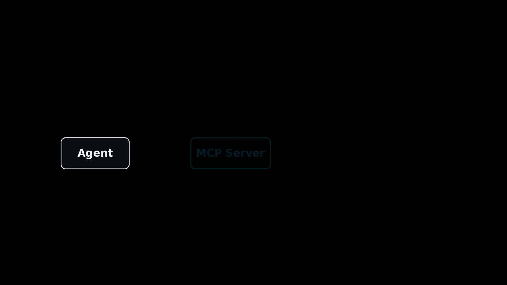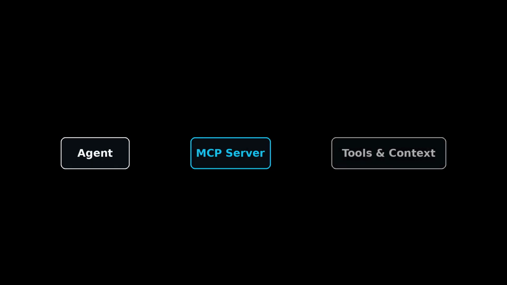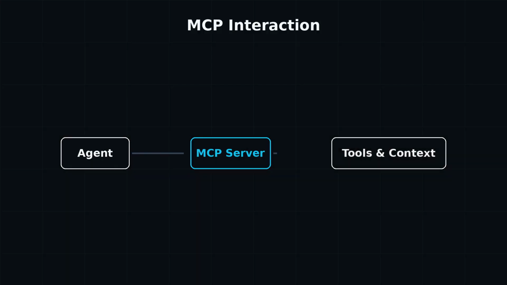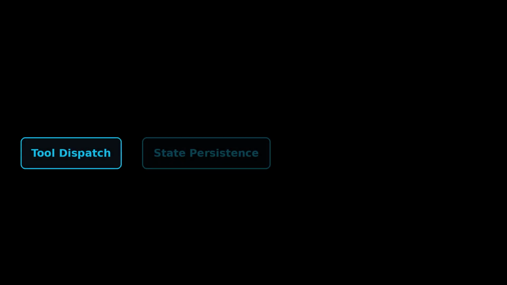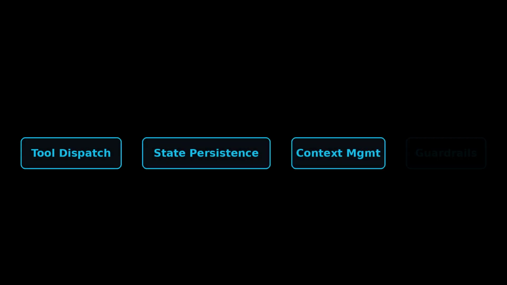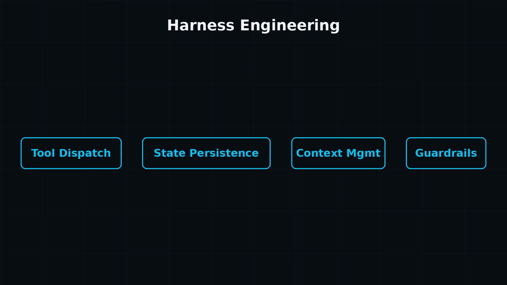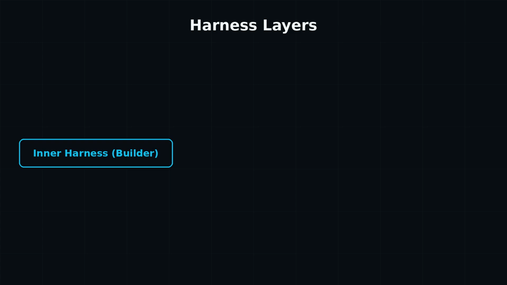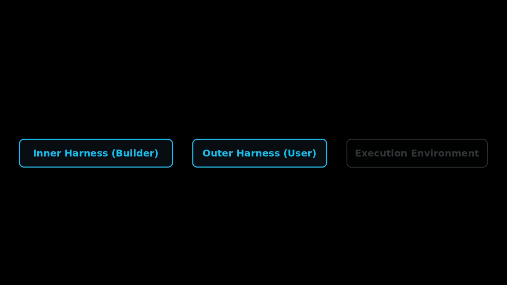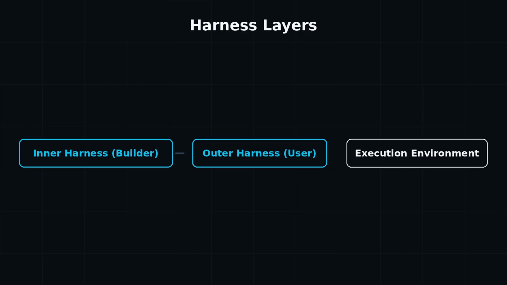OpenAI's function calling API, released in late 2023, gave models a standardized way to request external tool calls. Anthropic's Model Context Protocol, MCP, from late 2024 went further, standardizing contextual awareness and tool integration. These aren't model improvements, they are harness engineering, a layer that emerged in early 2026 as a discipline broader than prompt engineering. Birgitta Böckeler of ThoughtWorks distinguishes an inner harness shipped by the model builder from an outer harness assembled by the user. The model remains the same, but the harness determines what the agent can actually do.